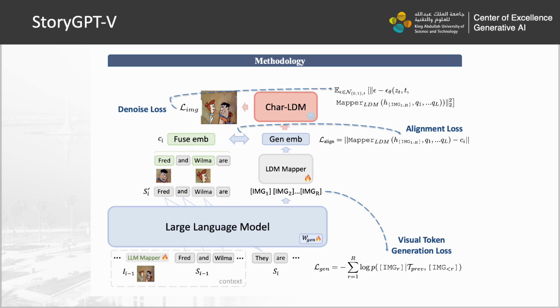In the second stage, we enable the multimodal large language model for story visualization. In this case, we need to add R visual tokens to the vocabulary of the language model for visual generation. We have a visual token generation loss, the same as the next token prediction for text generation. And then we have the alignment loss to align the output's visual tokens to the input space of our first stage generative model, character LDM. And third, we also add a denoise loss to force pixel level consistency.